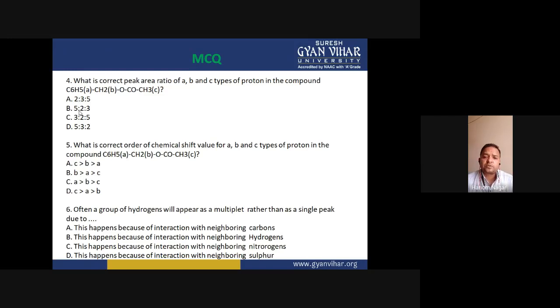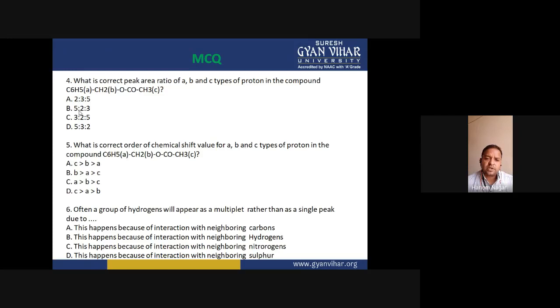So for CH3 protons, the chemical shift value will be lowest because the signal will appear at high magnetic field, upfield, and upfield means lower delta value. So the delta value is lowest for C. And the C6H5 protons are actually very deshielded due to the anisotropic effect, so the delta value for these protons is very high.